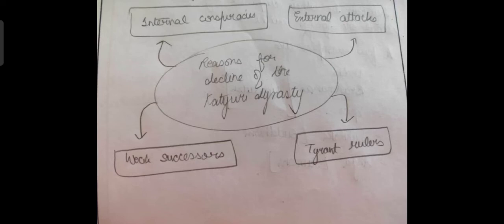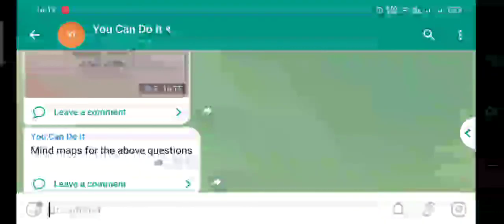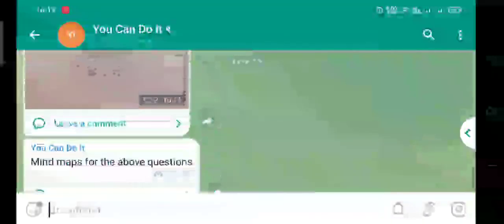Okay, so these are the four main and important topics that you can mention. Okay, so this was the first question that we discussed. Now the second question is regarding the sources of ancient Indian history.